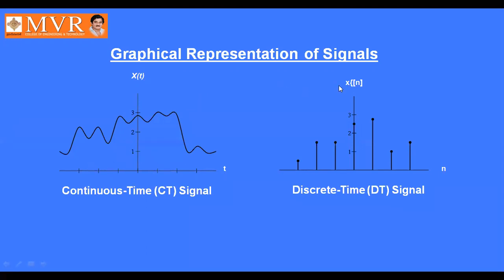So how do we get x of n from x of t? The sample of x of t can be frozen for some time and divided into equal intervals of the time like this. So like this, a discrete time signal can be obtained from the continuous time signal. Okay, so this is the graphical representation of the signals.